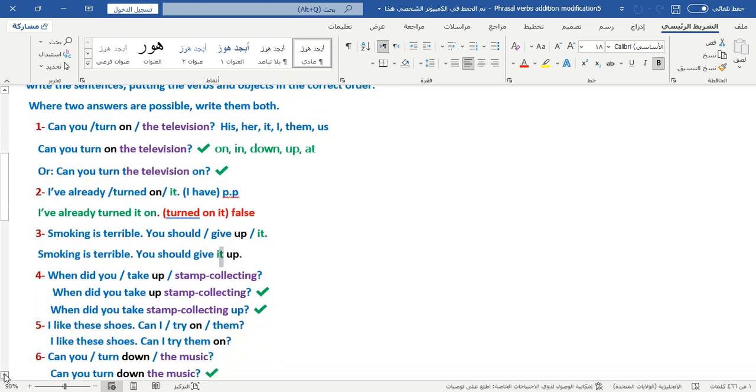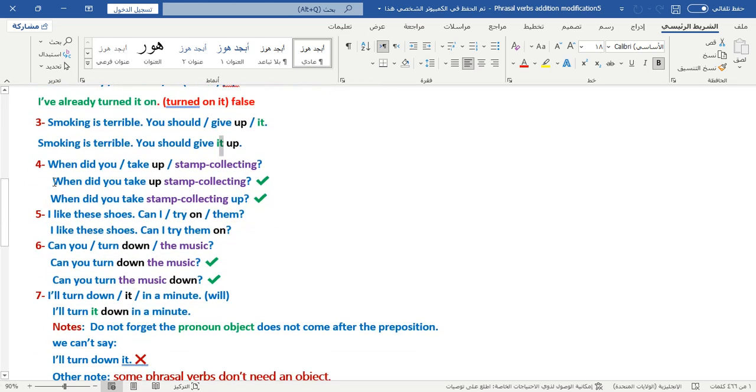Number 4. When did you take up stamp collecting? We have a question. The first sentence, write it as it is: When did you take?